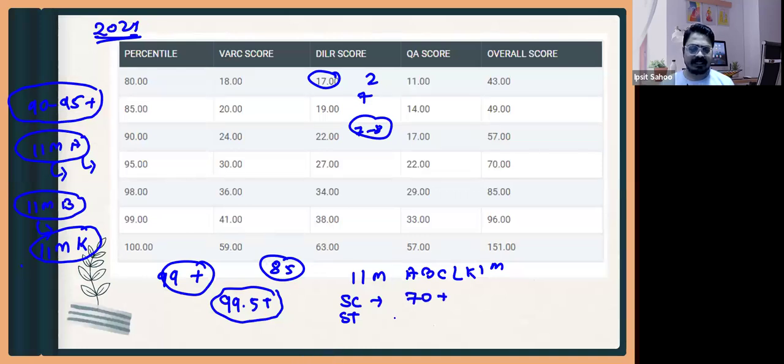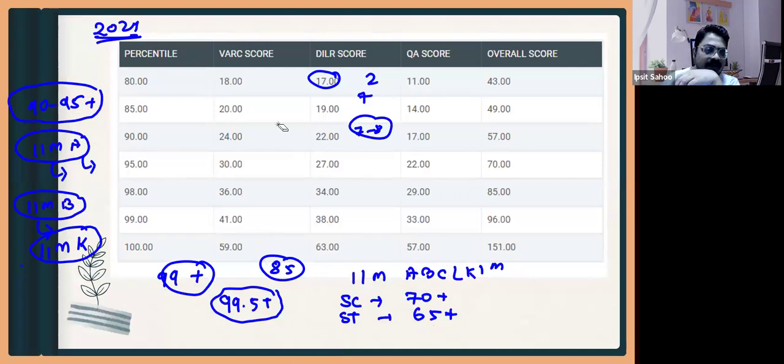If you are from the ST category, you will be getting in at 65 plus percentile, and that also varies from year to year. A little bit, 5 percentile less here and there, you will be getting that.